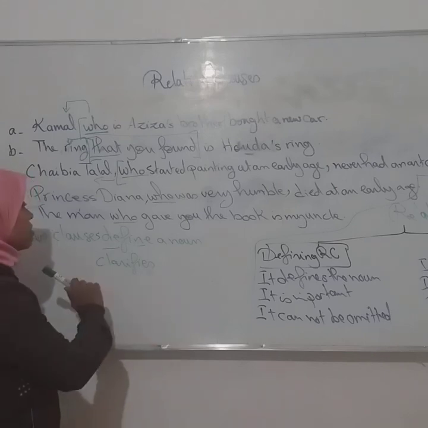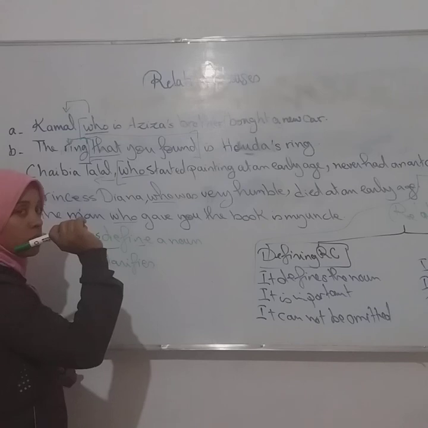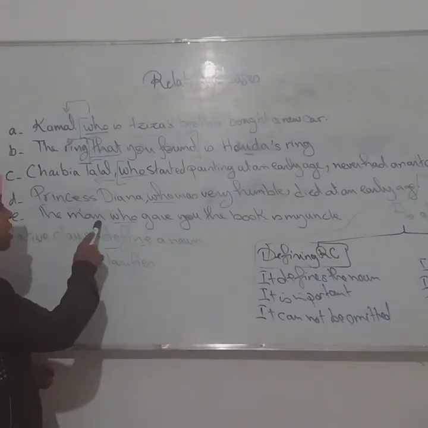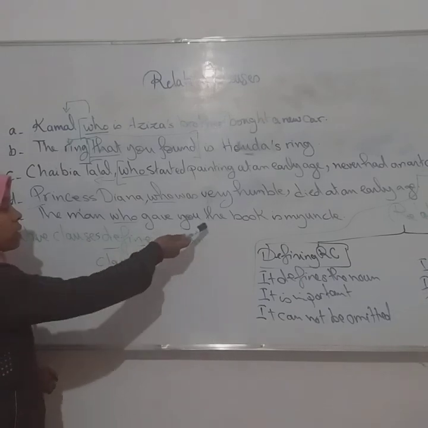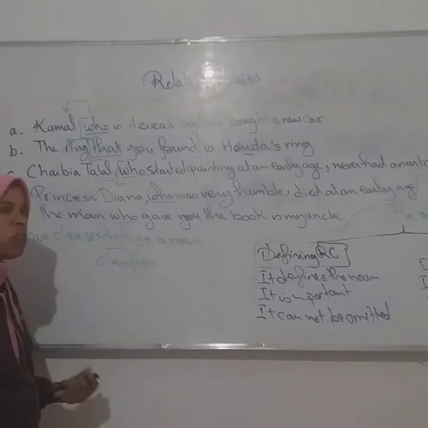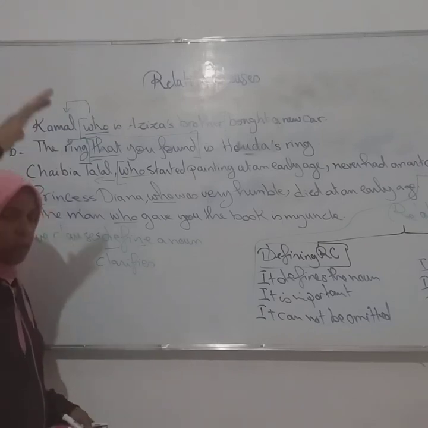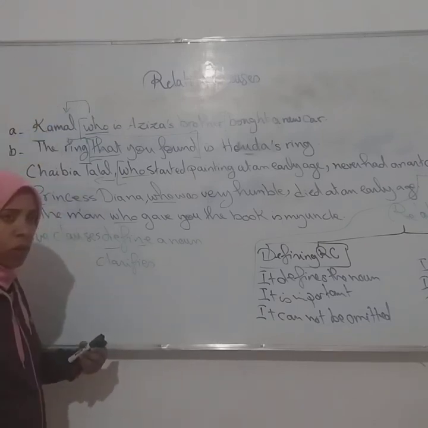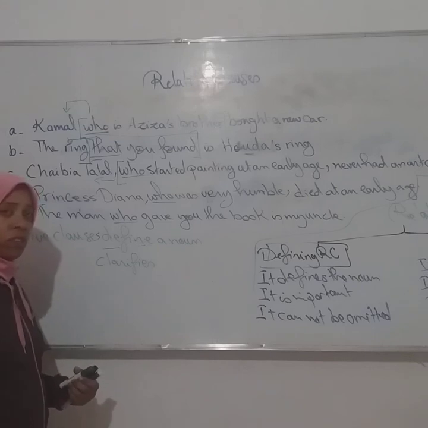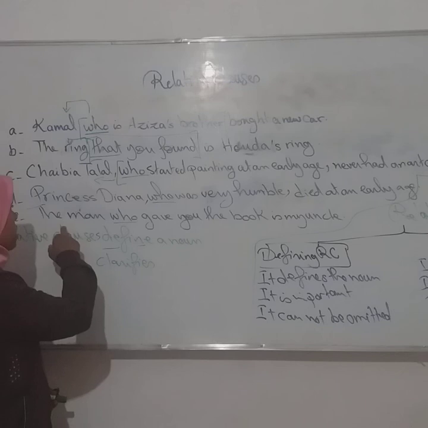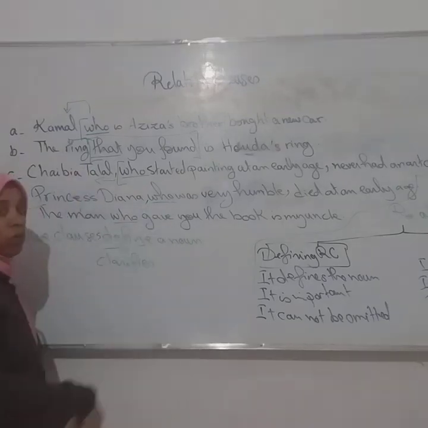Of course, it is defining. If I say the man is my uncle, which man are you talking about? Is it the tall man, the short man, the big one, the man that we saw yesterday? Which man, when I have seen a lot of men. So here, the man who gave you the book.